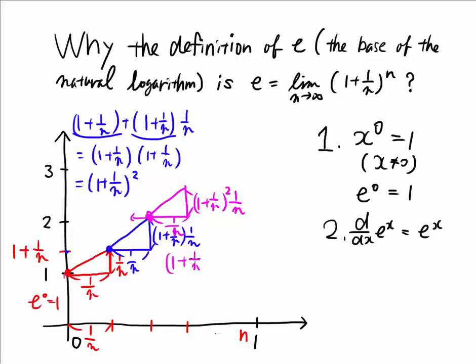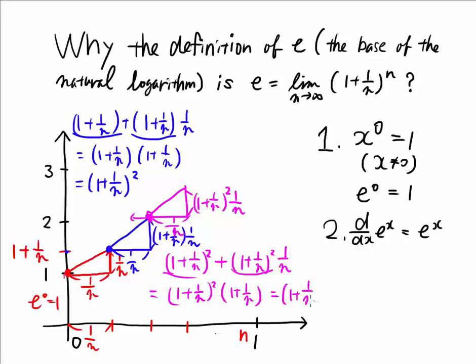Therefore, this height is (1 plus 1 over n) squared plus (1 plus 1 over n) squared times 1 over n, which is again factored out: (1 plus 1 over n) squared times (1 plus 1 over n), which means (1 plus 1 over n) cubed. And then you go further to n. Go and go and go. And if you reach n, which is e.